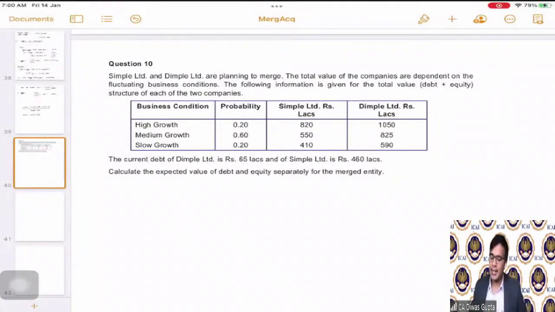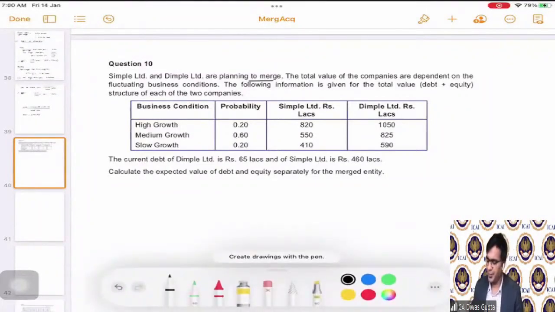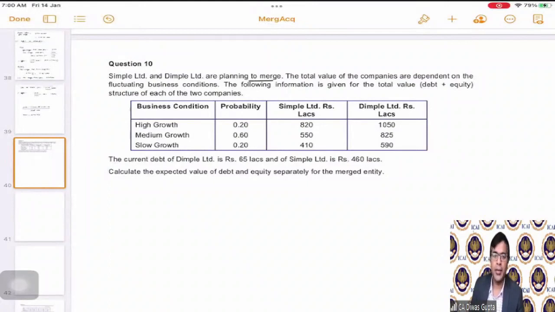It says that Simple Limited and Dimple Limited are planning to merge. The total value of the companies is dependent on fluctuating business conditions. First of all, they're using the term total value.